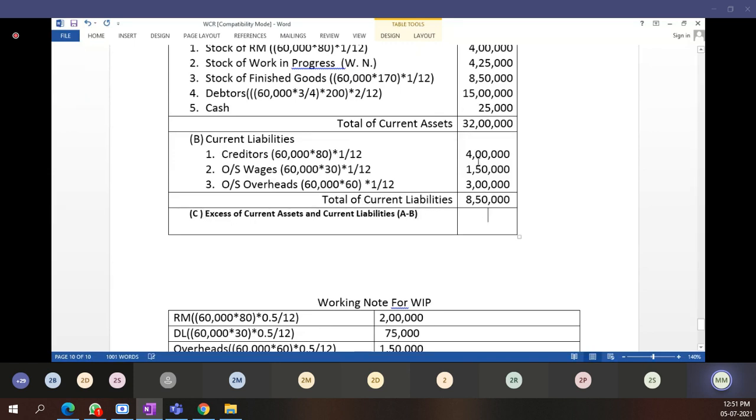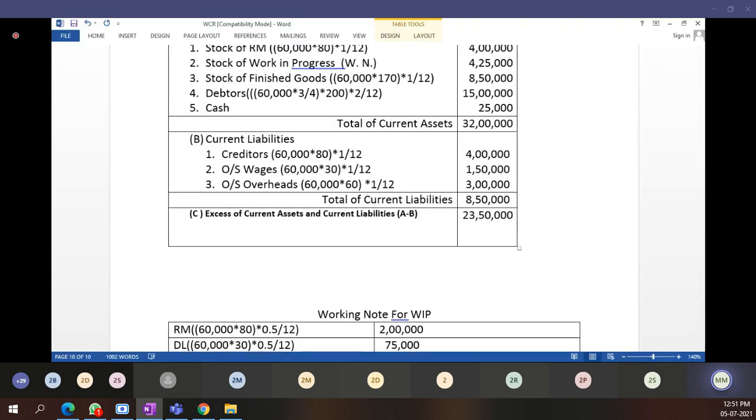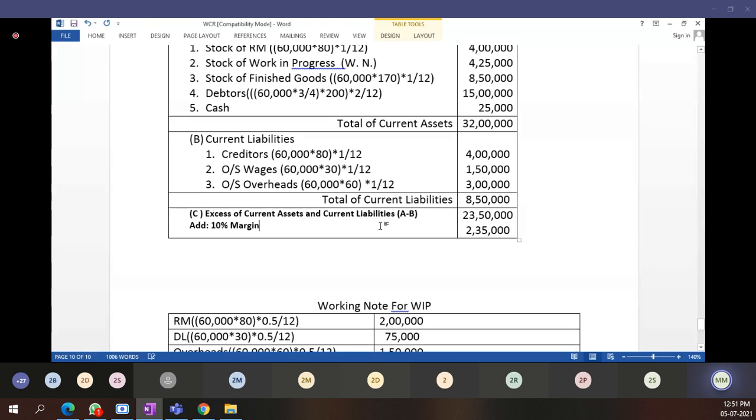A minus B, 32 lakhs minus 8,50,000, how much comes? Add 10% margin, इसका 10% कितना होगा? 2,35,000. Okay. This much is clear, students?